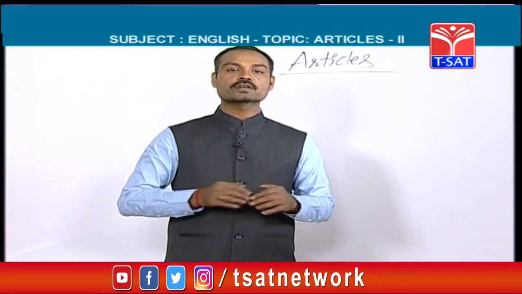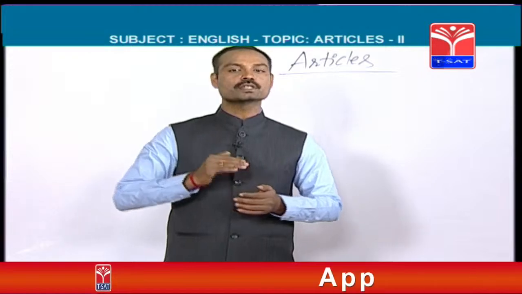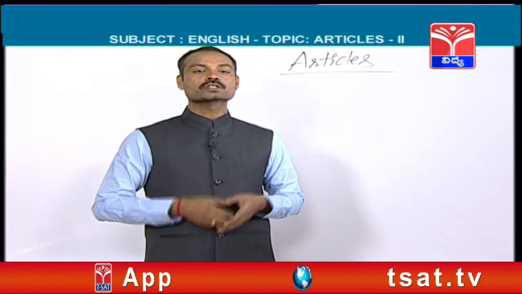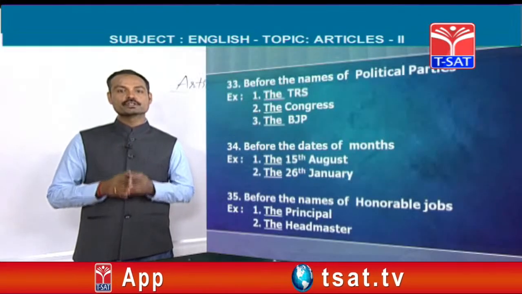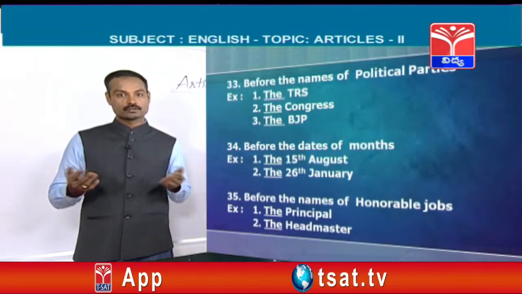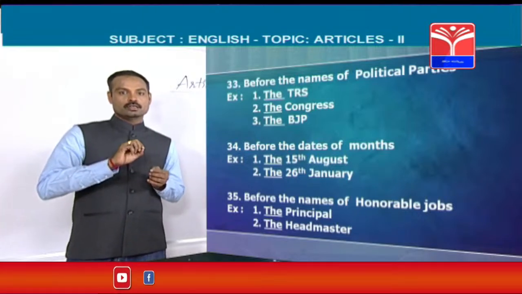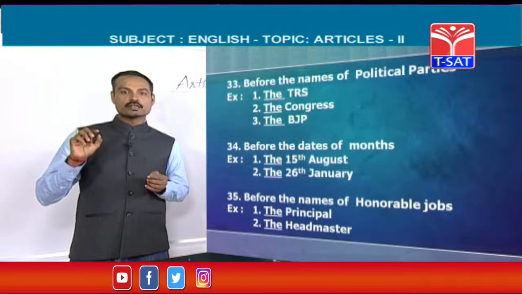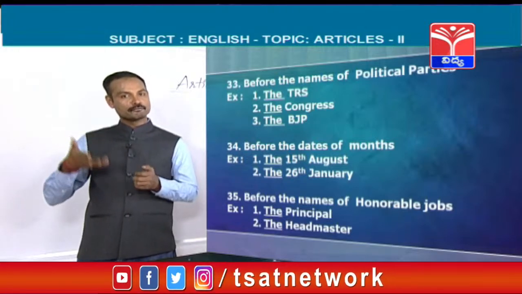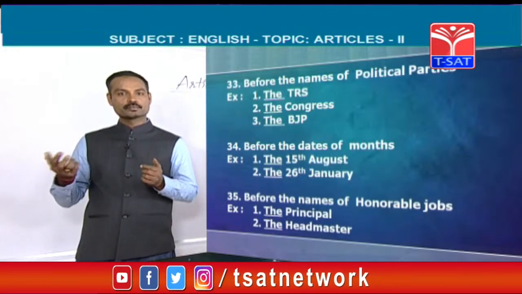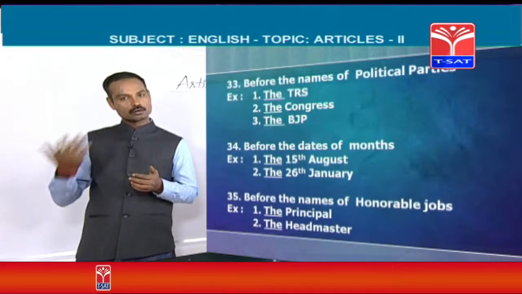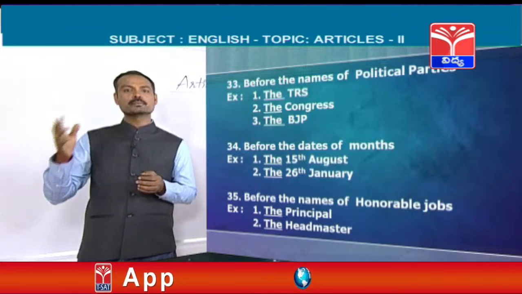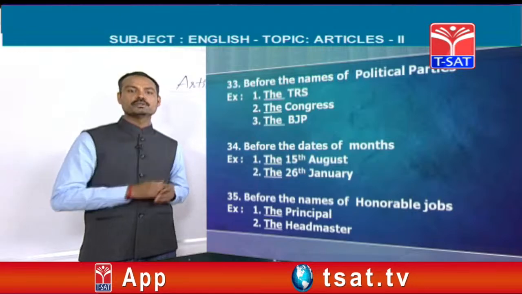Before the names of religions also we can use the definite article the. Next point, before the names of political parties, for example, the TRS party, it's a popular political party. Next, BJP or Congress, before the name of any political party, that should be used.